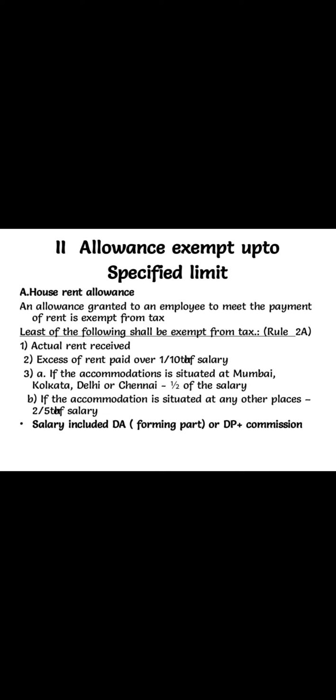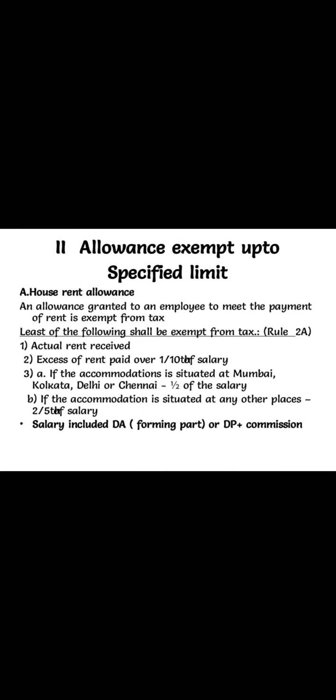The exemption amount has three provisions. One, actual rent received. Number two, excess rent paid over 10% of salary. The third one is, if the accommodation is situated in a metropolitan city, 50% of salary, or at other places, 40% of salary.